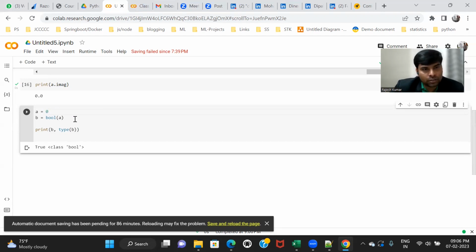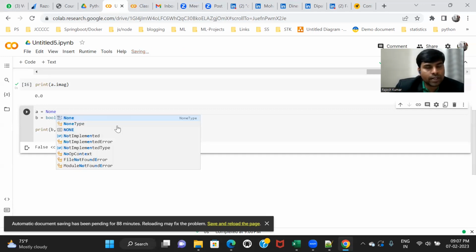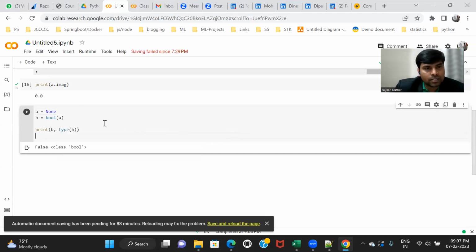But if a is equal to 0 and I'm converting into bool, what will it be? False. If I'm using 0.0, a fraction, it is again false. 0.0 is also zero. If I say None and convert it into bool type, what can be the result? None is always false.